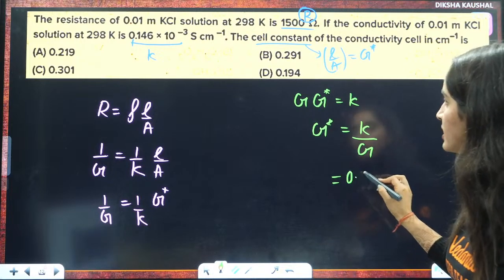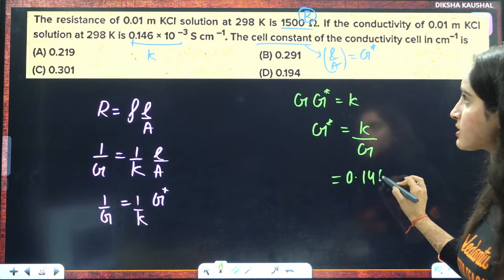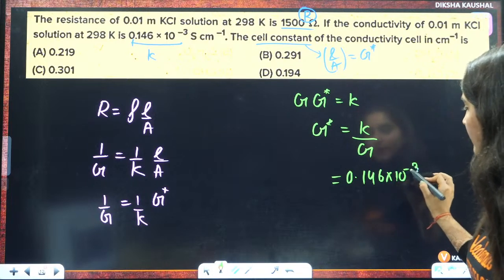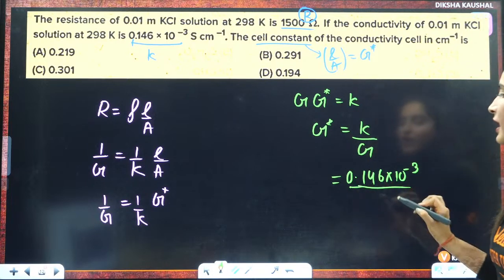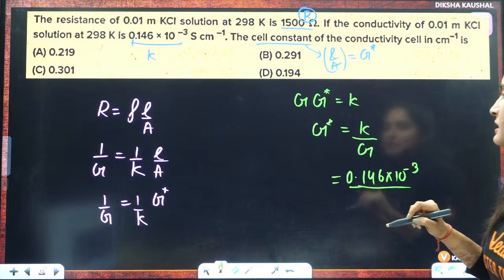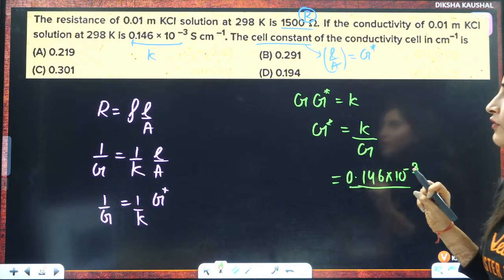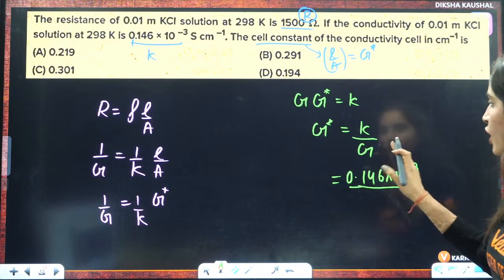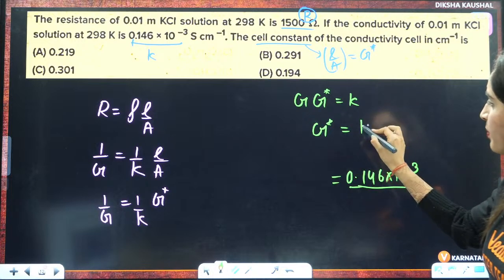What is the value of kappa? Kappa is 0.146 into 10 raised to power minus 3. What is the value of G? Conductance is not given to you, resistance is given to you. G is the inverse of resistance.